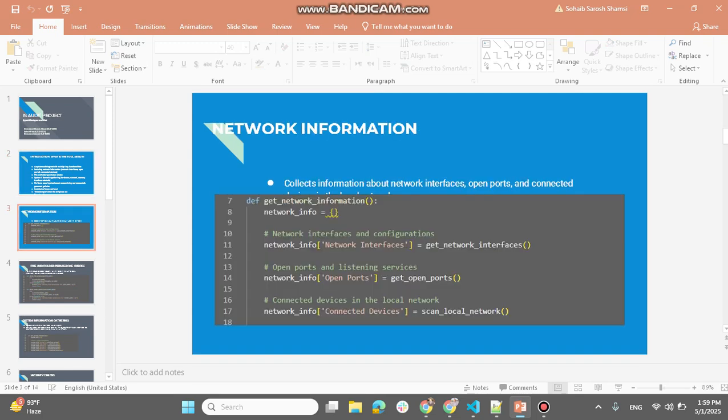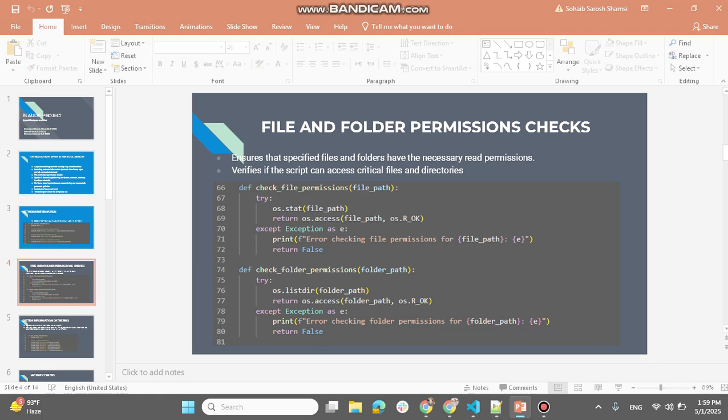These are the scripts we use for the network information. We made a separate function for this. It was a user-defined function. File and folder permissions were checked by the OS library of Python, which gathers and checks the current directory and scans all available options for files and folders.